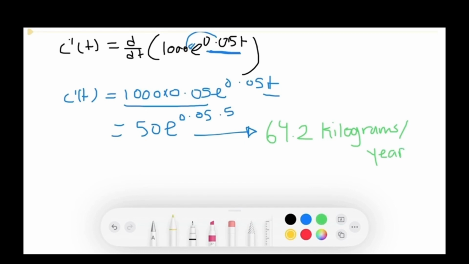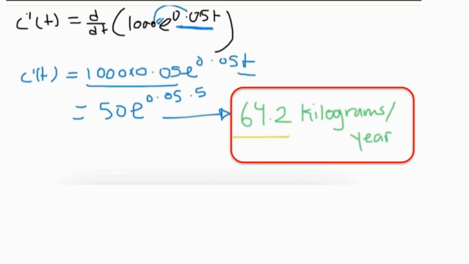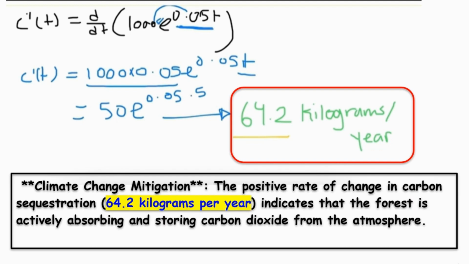So at t = 5 years, the rate of change of carbon sequestration is approximately 64.2 kilograms per year. So now let's explain the significance of this rate in the concepts of combating climate change and promoting sustainability. So firstly, we will talk about climate change mitigation. The positive rate of change in carbon sequestration, 64.2 kilograms per year, indicates that the forest is actively absorbing and storing carbon dioxide from the atmosphere.